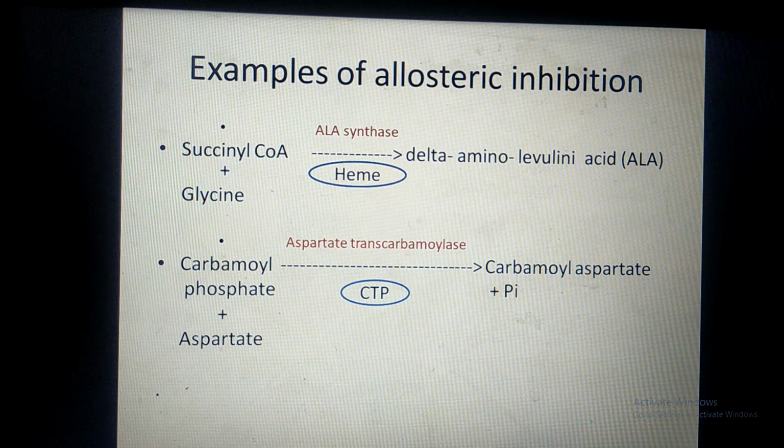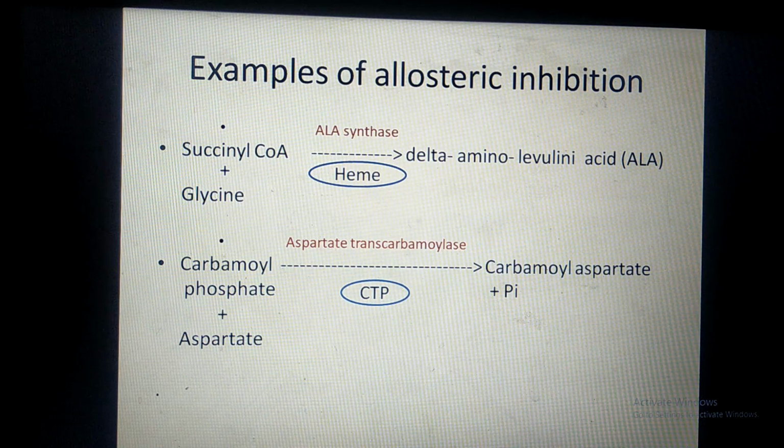When the concentration of heme is high, then heme binds at the allosteric site of the enzyme ALA synthase and brings the conformational change in the active site of that enzyme, so that the substrate succinyl-CoA and glycine will not bind, and hence it stops the catalysis.